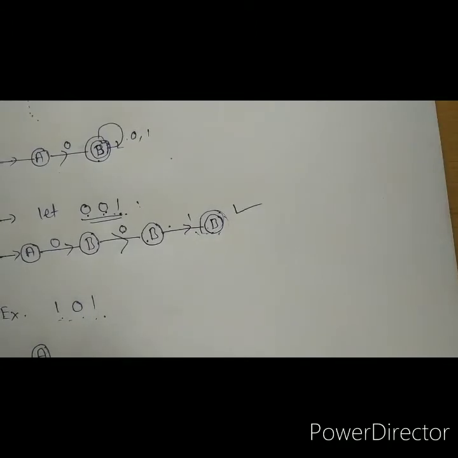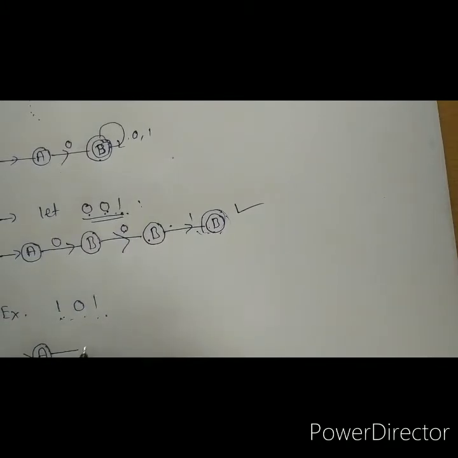Our starting state is always A, and on getting input 1, where does it go? It does not have a place to go, so it goes to a dead state, denoted by this.